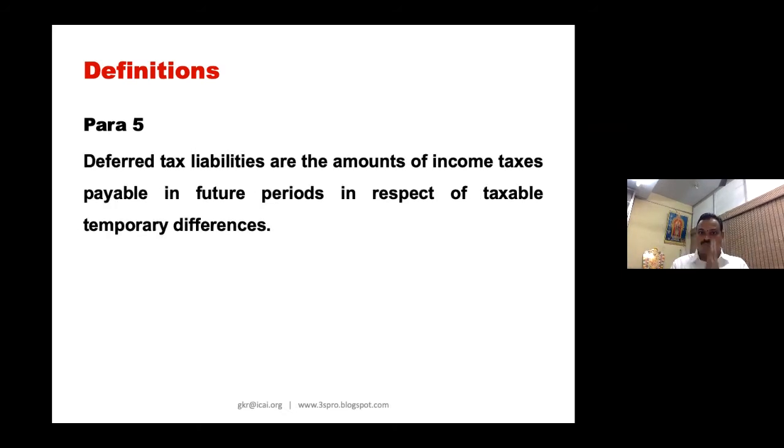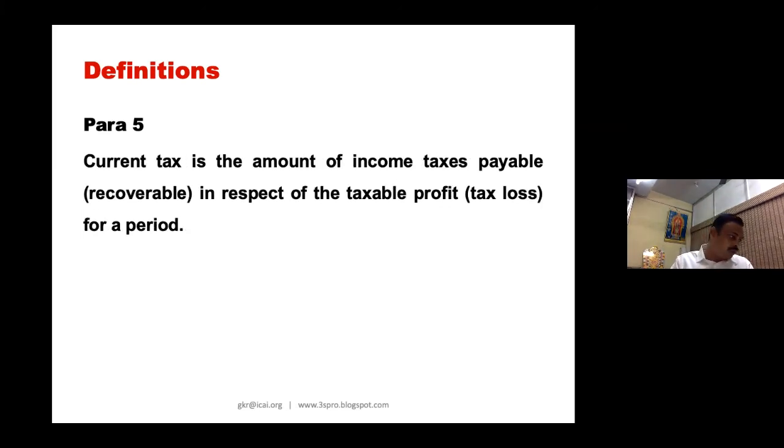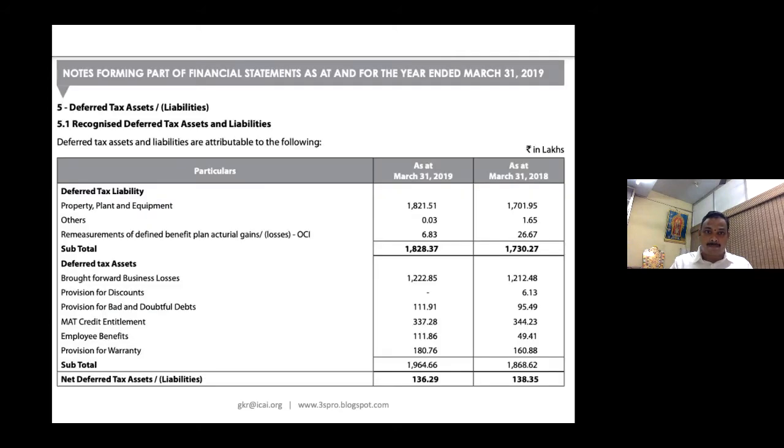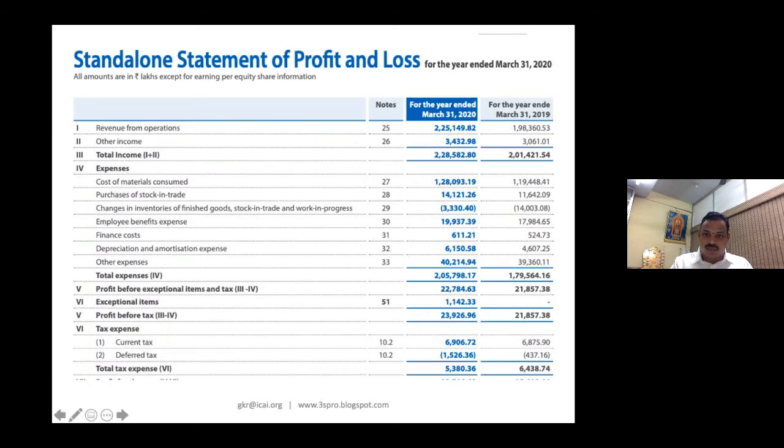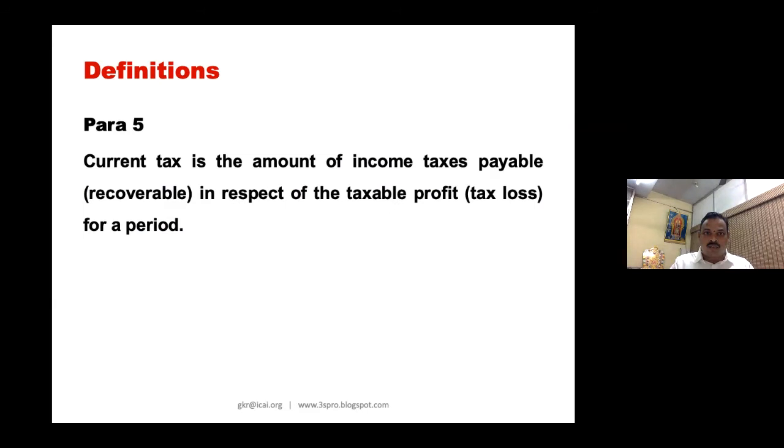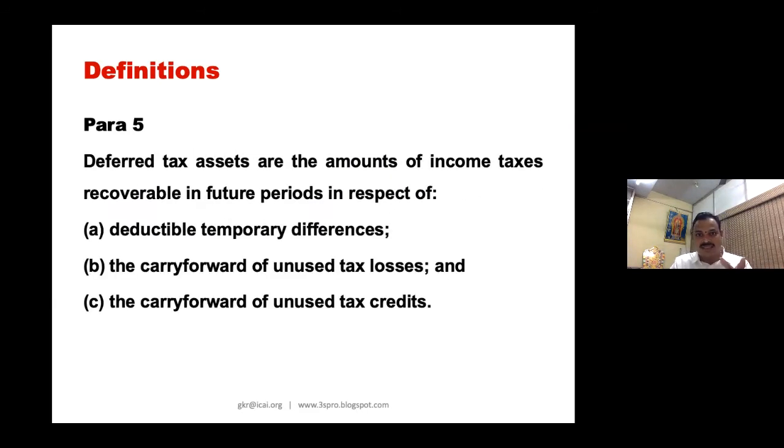Then what is your deferred tax? Your next point is deferred tax, 1526.36. The amount of deferred tax asset and deferred tax liability.